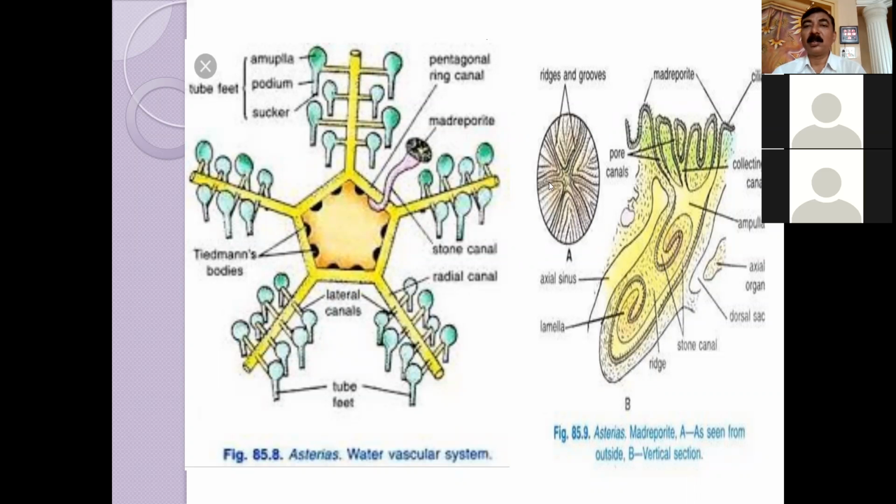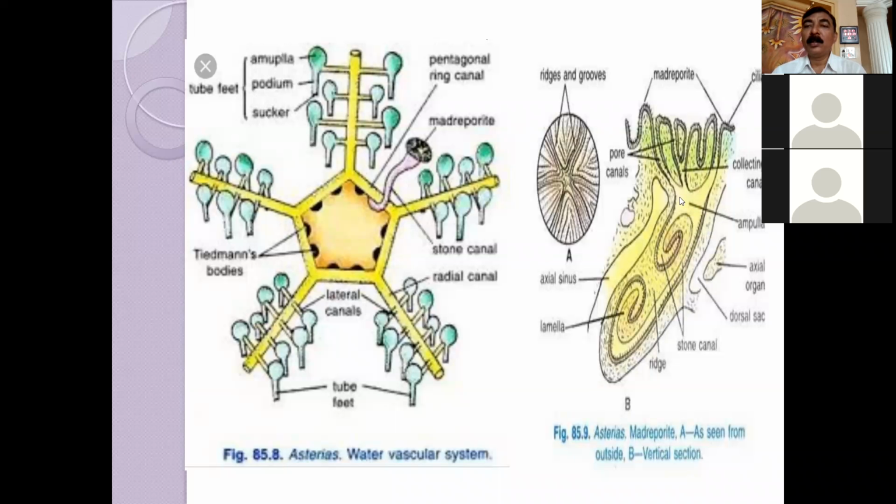This is the structure of a madreporite, where I can see the grooves and the pores. 250 pores are there, and these pores singly form the pore canals. These pore canals collectively form the collecting canal, and it opens into the ampulla.